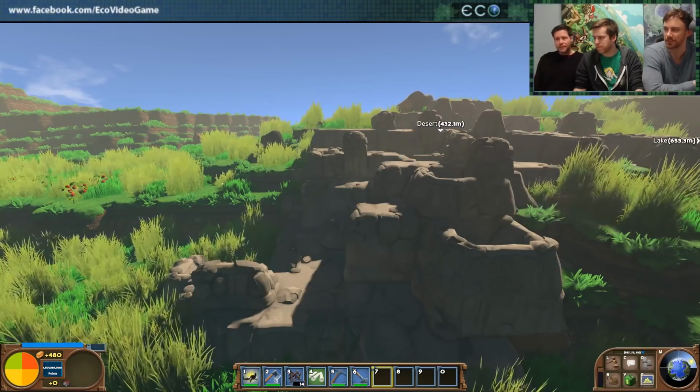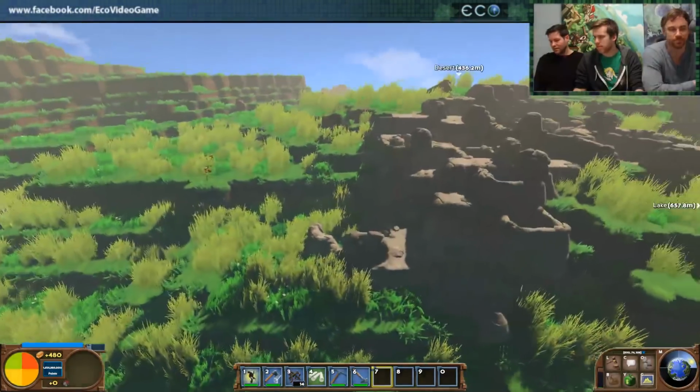I think that new rock shapes really add a varied look to the game.